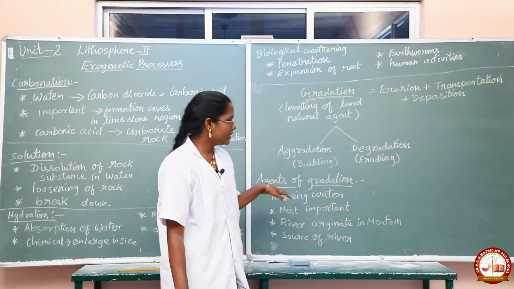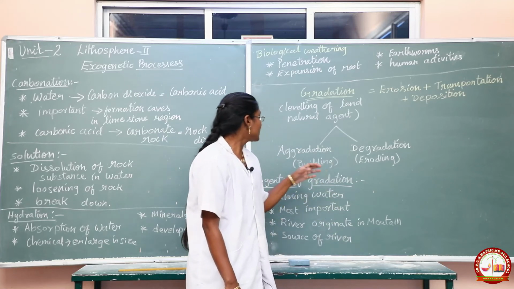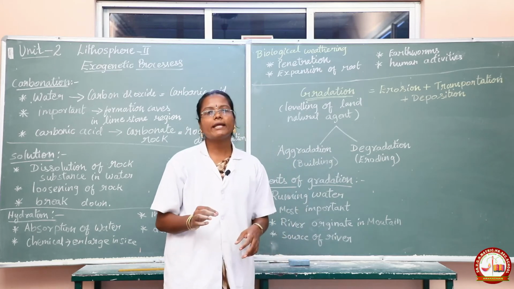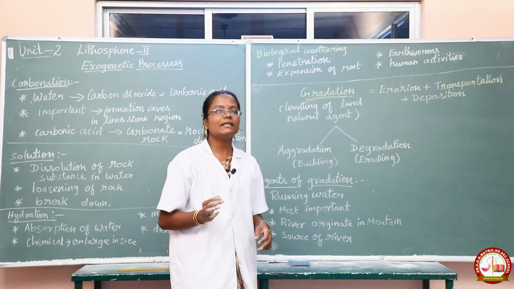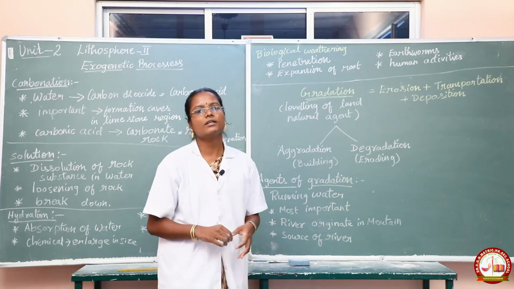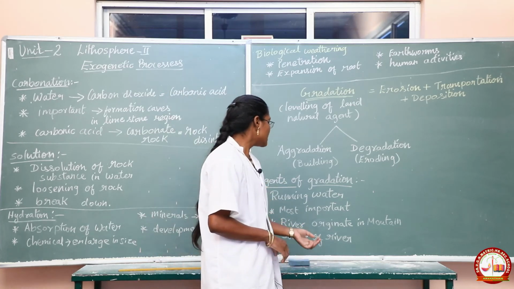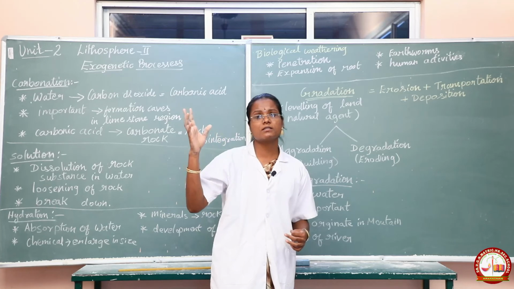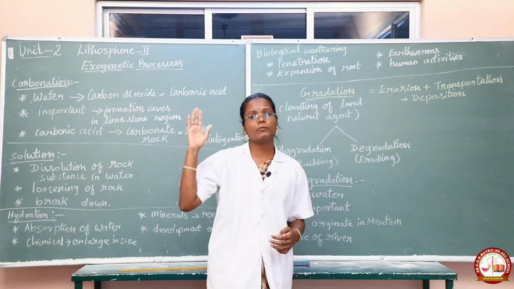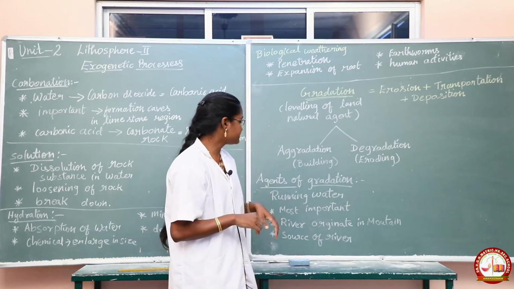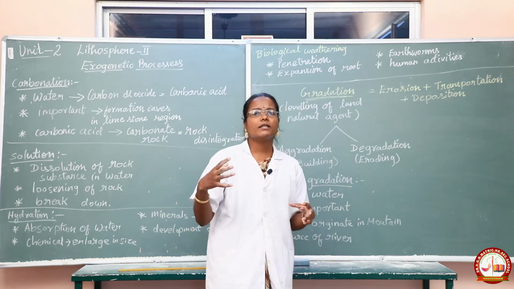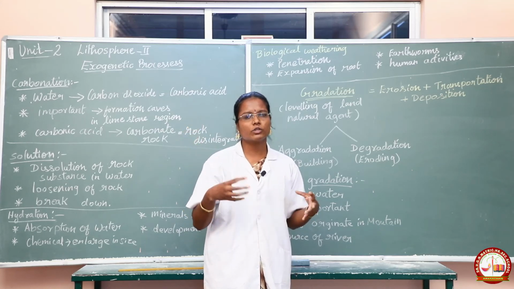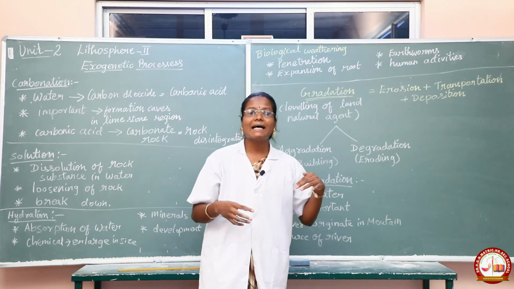Now we are going to see the agents of gradation. First is running water, a very important thing for gradation. It is the most important and familiar agent. A river originates in a mountain, a hill station or a spring, from a higher level, and it gets more tributaries joined, more rivers joined and lakes filled.